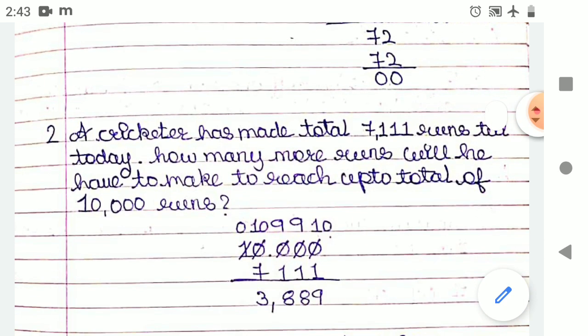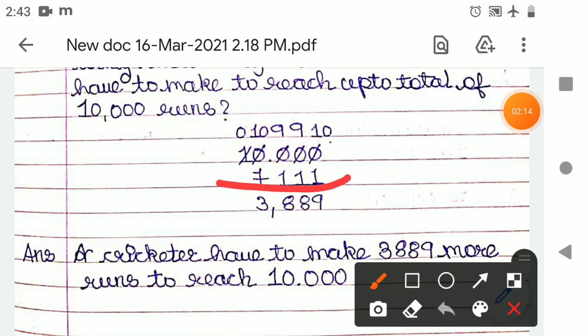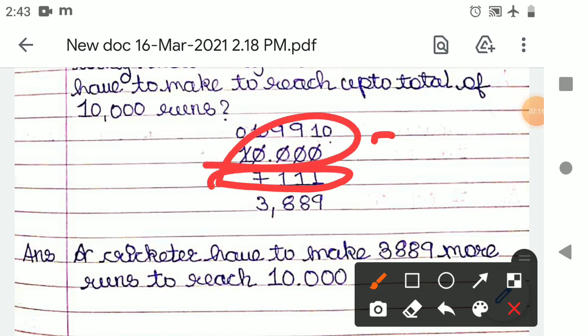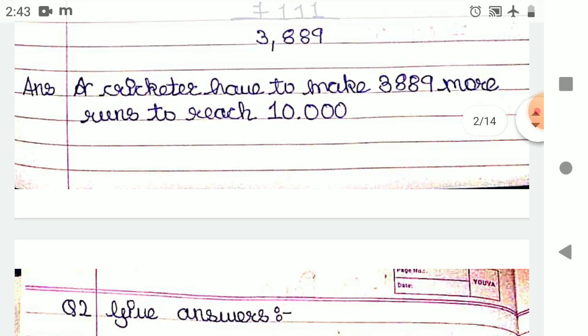Okay, let's go further. A cricketer has made total 7,111 runs till today. How many more runs are remaining? So we have to just subtract 7,111 from 10,000, so you will get 3,889.